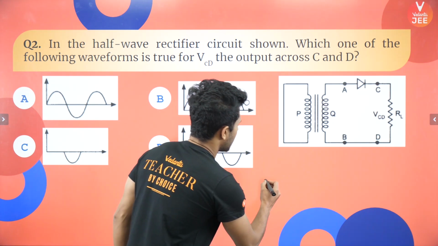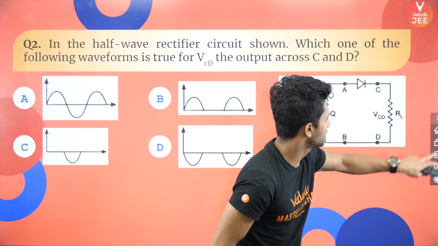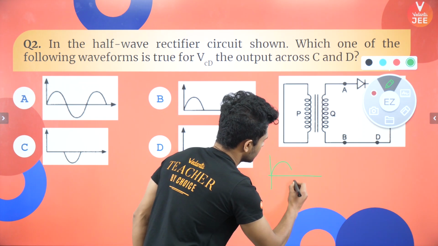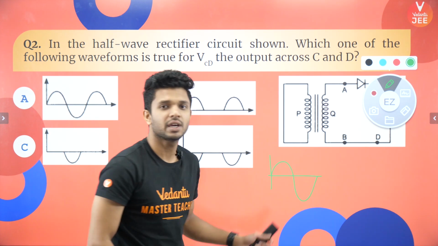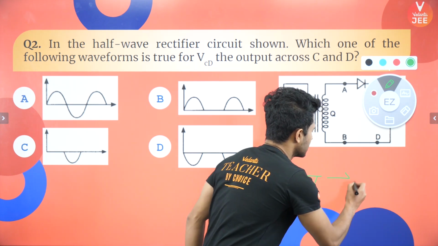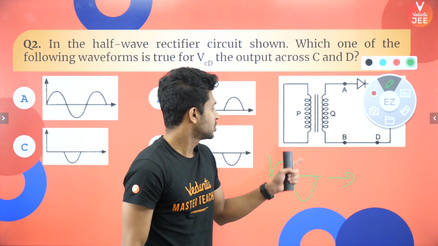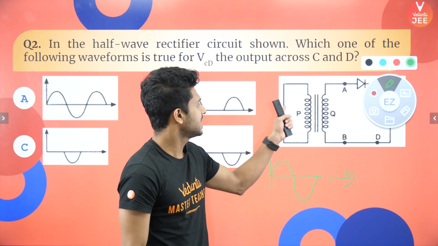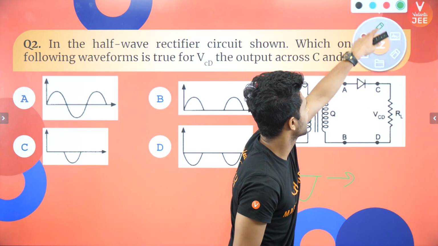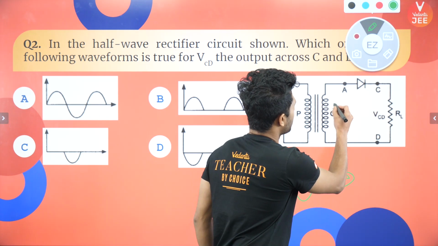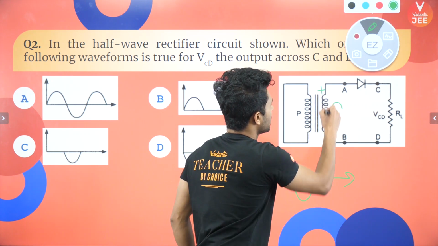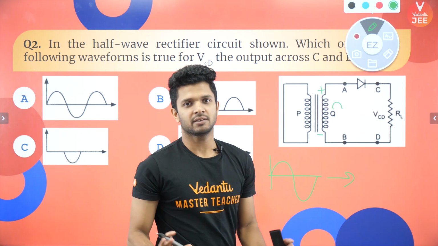Think that you are having the input as such. Let me draw the figure. So think that this is the input AC, okay? So this AC, which has waves in both directions, has to be rectified so that it will be converted into a DC, right? So in the half wave rectifier, what happens is, when it is passed through this particular diode, you can see that when the positive cycle comes, this end will be positive, this end will be negative, right?